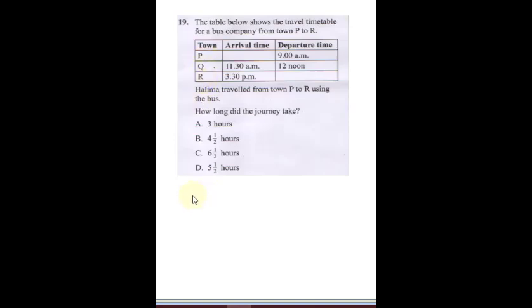Now, the journey from P to Q took, this would be from 9 a.m. to 11:30. That's going to give you 2 hours 30 minutes.